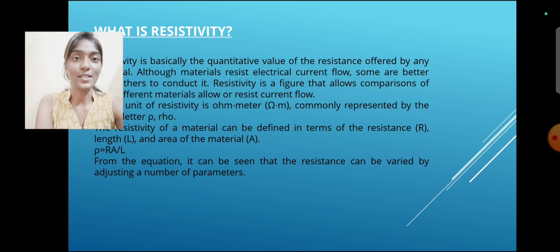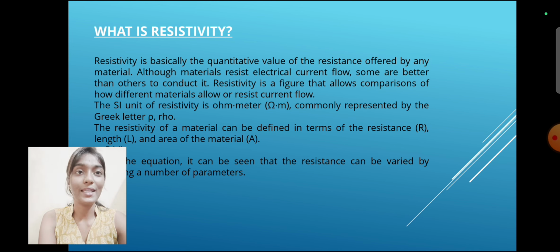What is resistivity? Resistivity is basically the quantitative value of the resistance offered by any material. Although materials resist electrical current flow, some are better than others at conducting it. Resistivity is the figure that allows comparisons of how different materials allow or resist current flow.